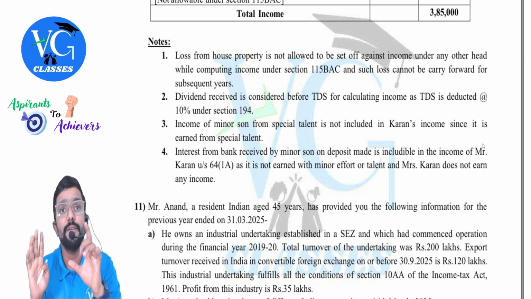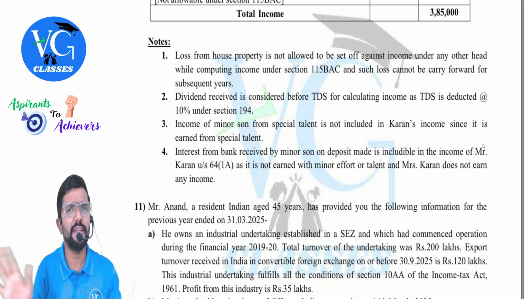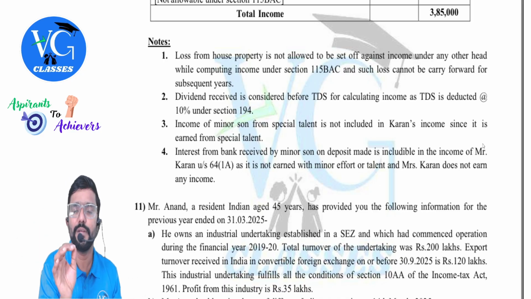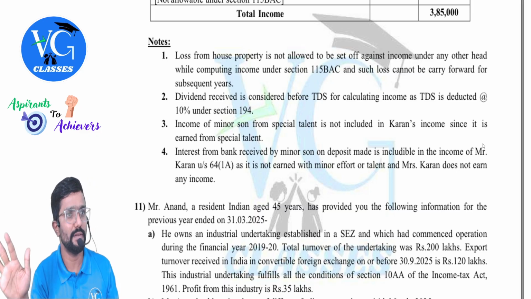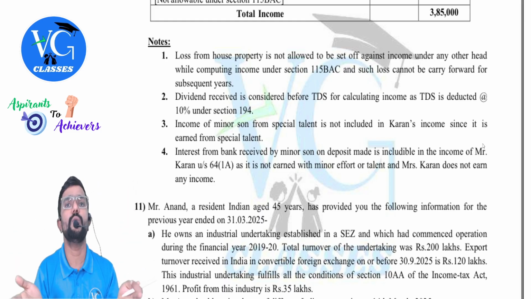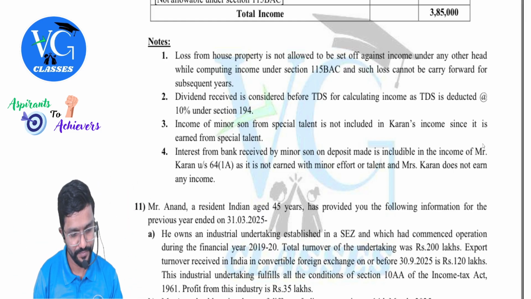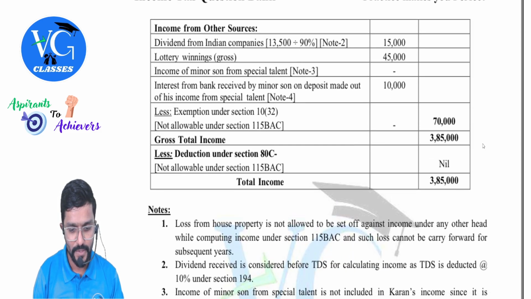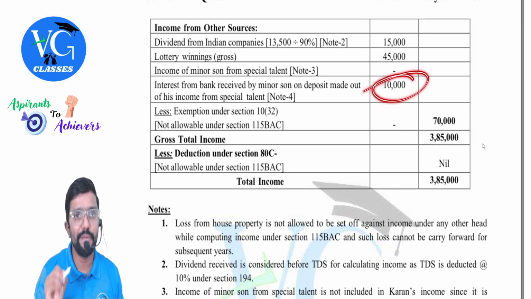No. See, when minor children are earning any income, first check, is it because of their efforts, skill, or knowledge? If yes, no clubbing. If no, clubbing. With whom? Father or mother, whoever has the higher income. Okay. So this 10,000 would be clubbed.